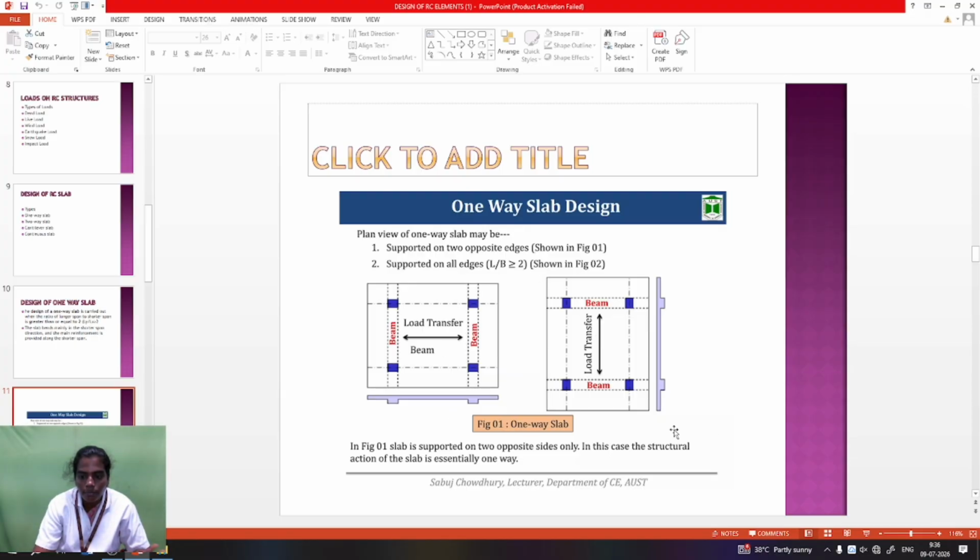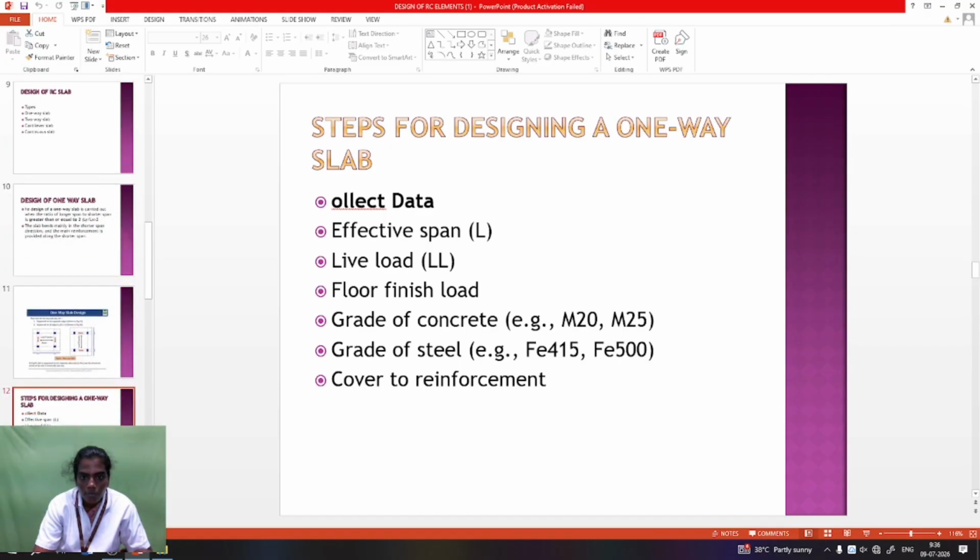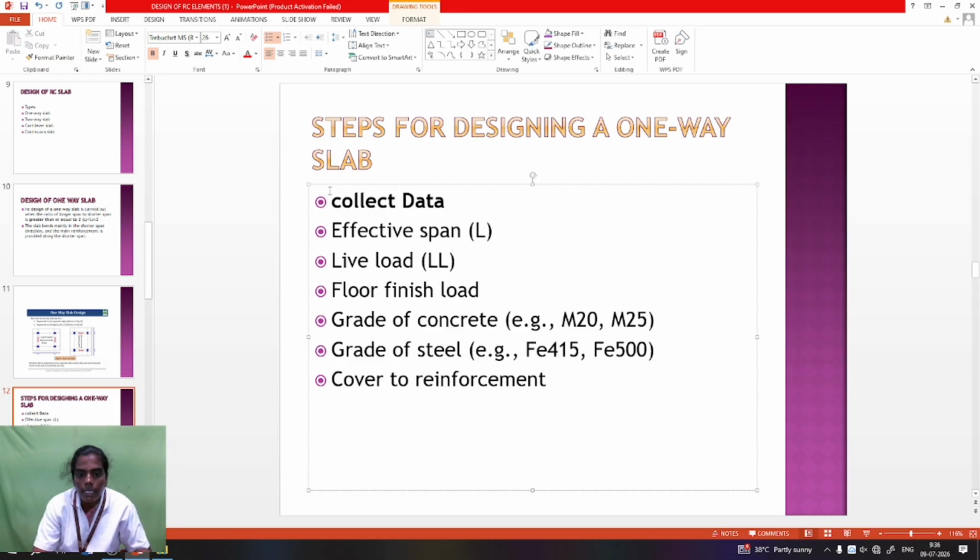Okay, so it is a structural element. Next, the design procedure for the one-way slab. First is to collect the data. Collect the data means first you collect the dimensions in your RCC building: the length, the x direction length, and the y direction length. The x direction length is taken as the clear span. The clear span means end to end of the support.